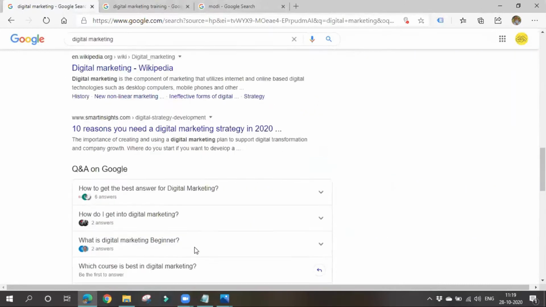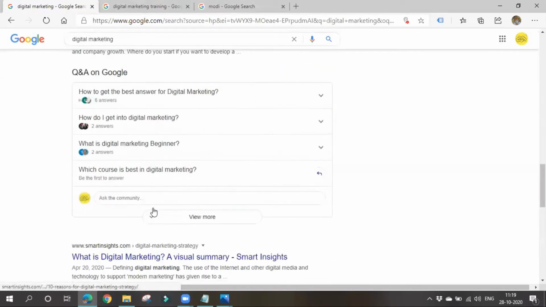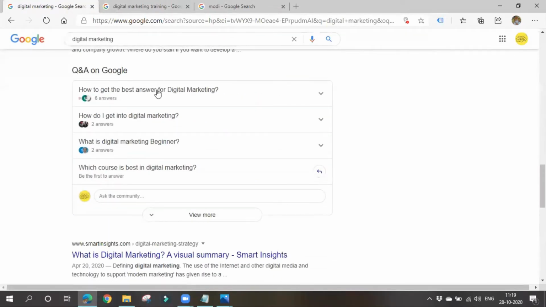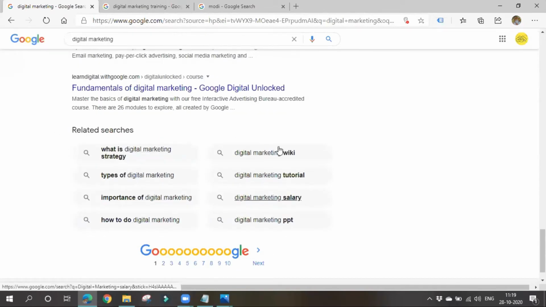If you go to the bottom of the page, these are Q and A. If someone answered any question related to your search query, it will also get displayed here. Our next thing is related searches. This will be present for each and every page, I think. If you have any doubts, you can go for these related searches also. If you are searching for something, it will give you some suggestions here. You can also go for these.